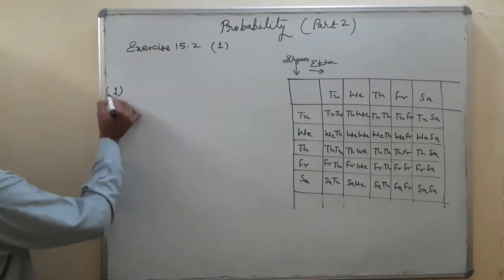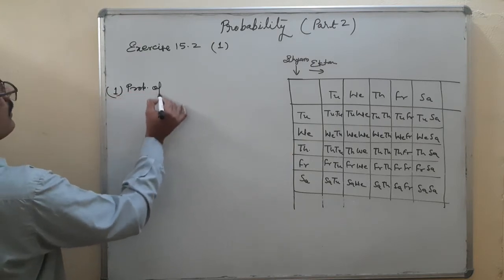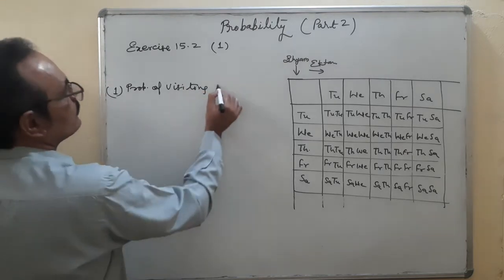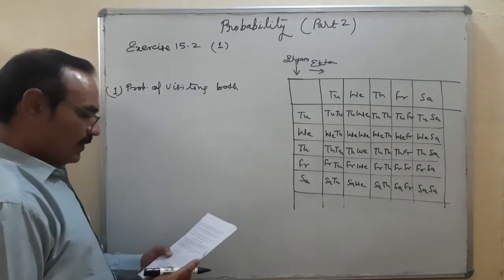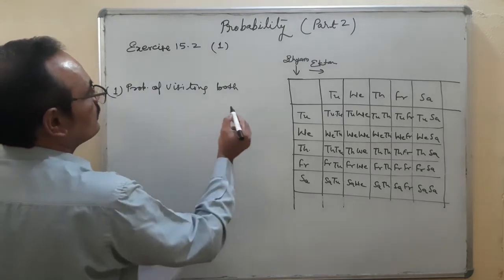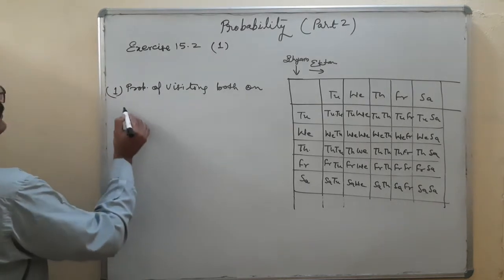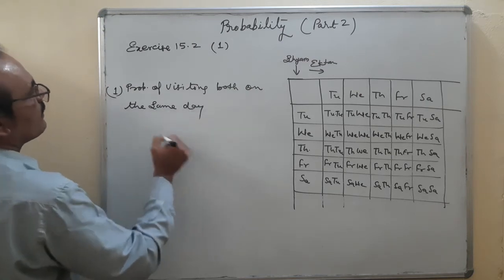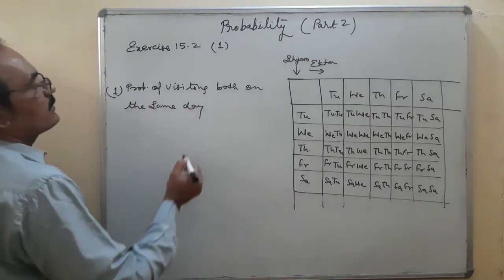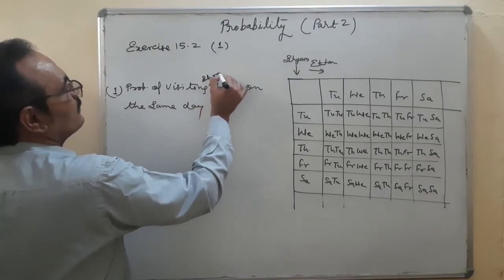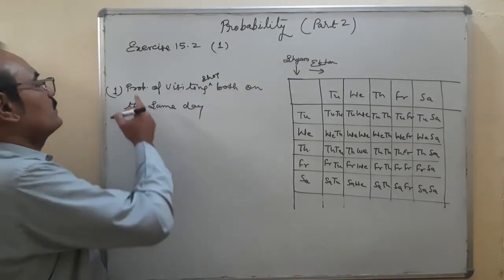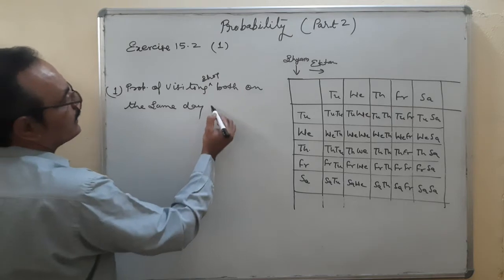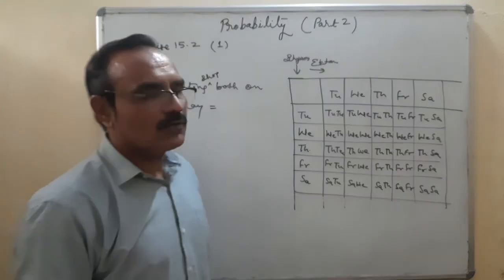First one, probability of both visiting the shop on the same day. You will find out the same days.